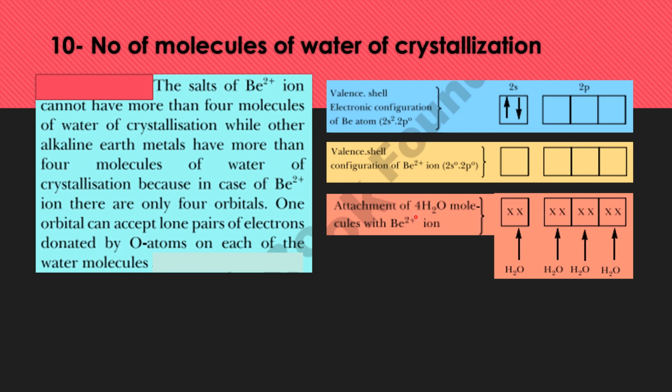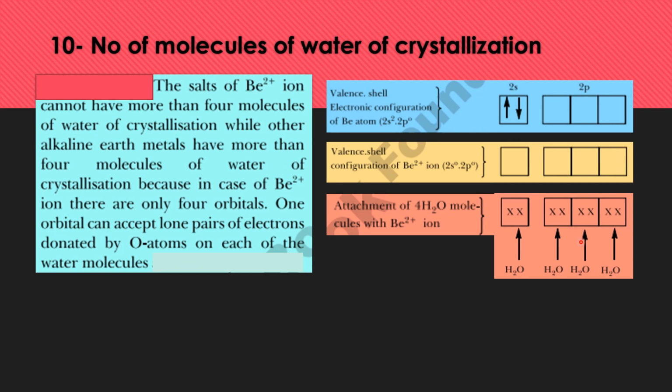As a result, this beryllium can only have 4 empty orbitals. That is the reason it can accommodate only 4 water molecules. So only 4 water molecules can become part of the crystals of this beryllium.